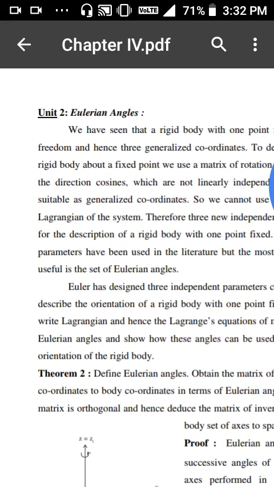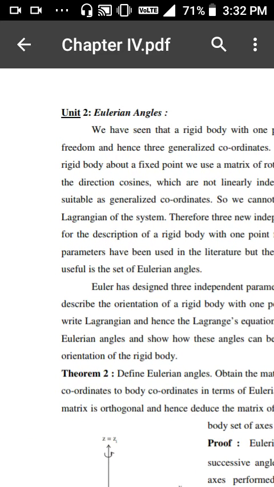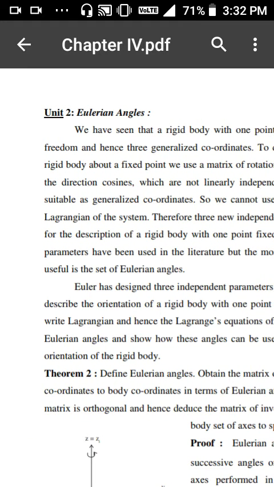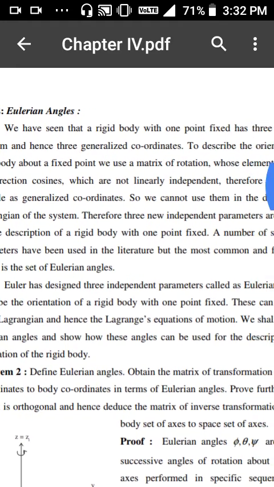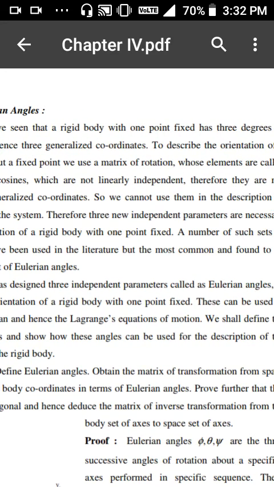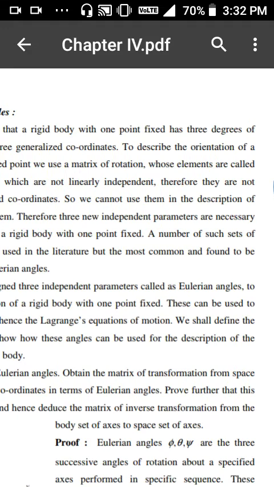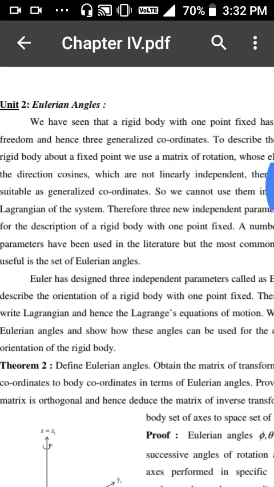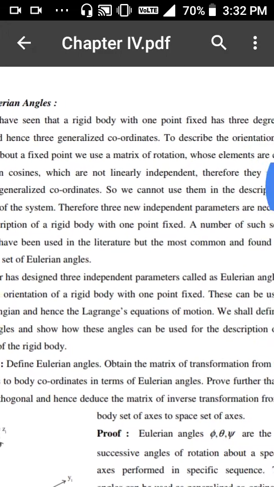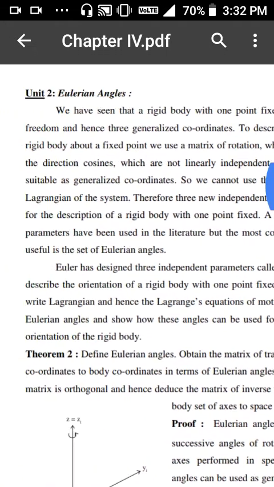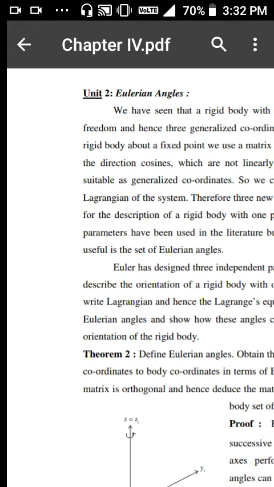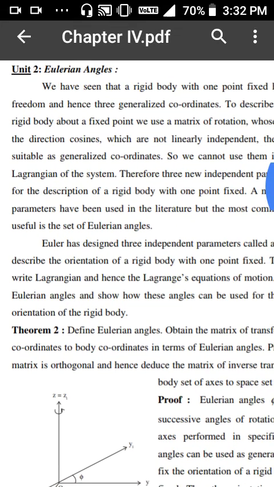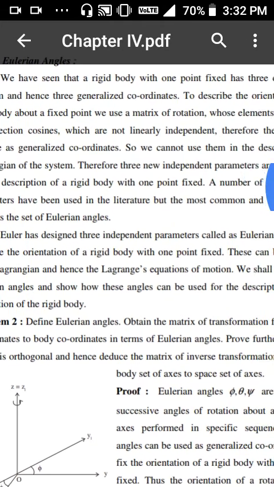Therefore they are not suitable as generalized coordinates, so we cannot use them in the description of the Lagrangian of the system. Therefore, 3 new independent parameters are necessary for the description of a rigid body with one point fixed.